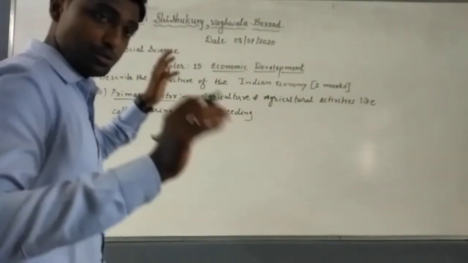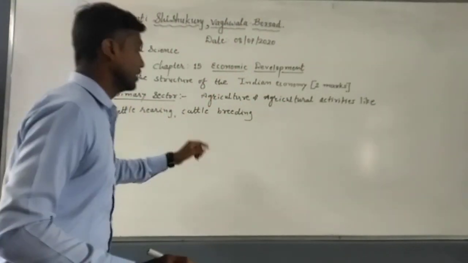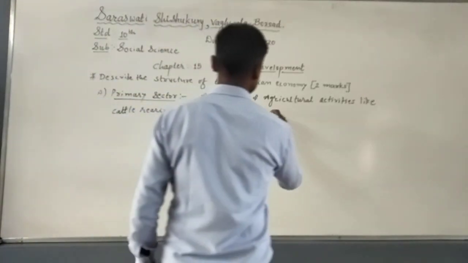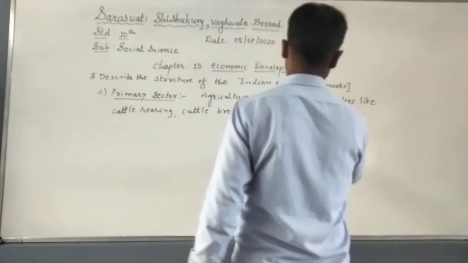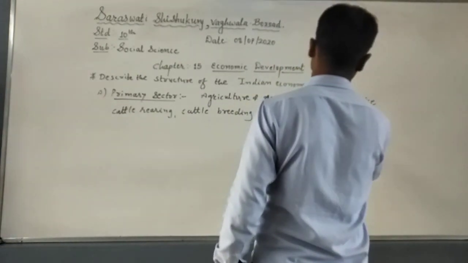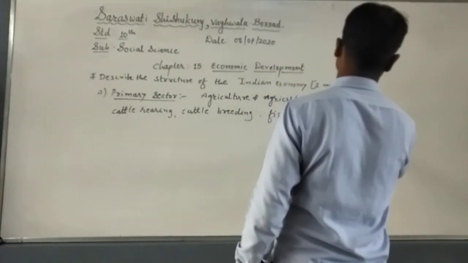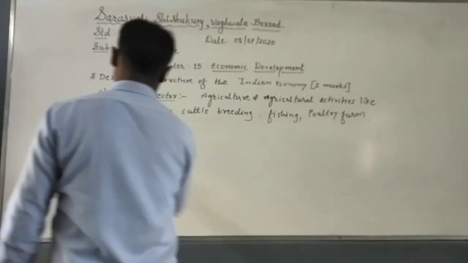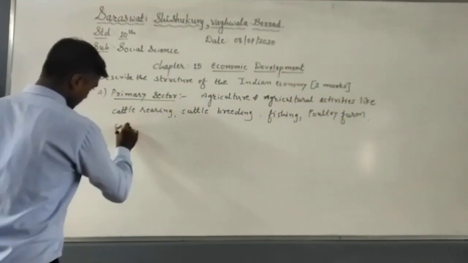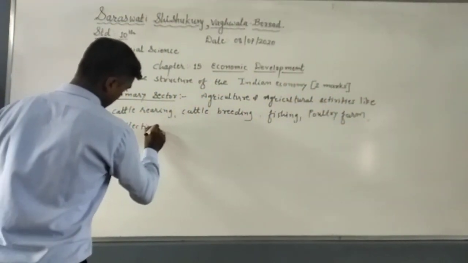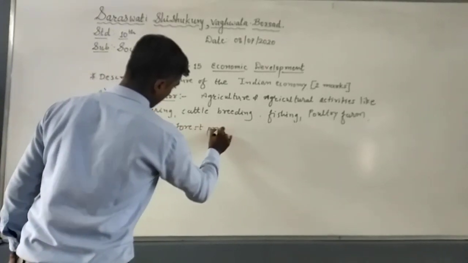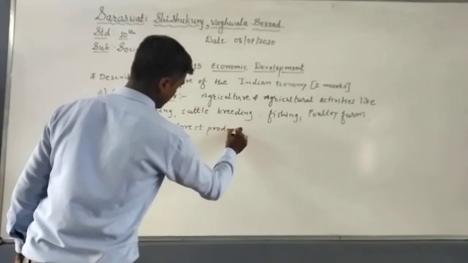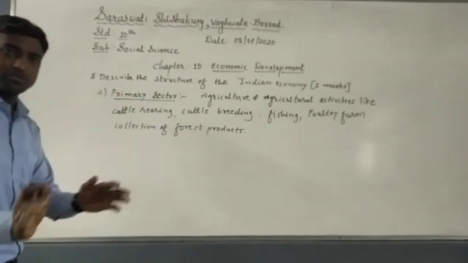In that we talk about first cattle rearing, then cattle breeding, then fishing, then poultry farm, collection of forest product. Now very simple, students.